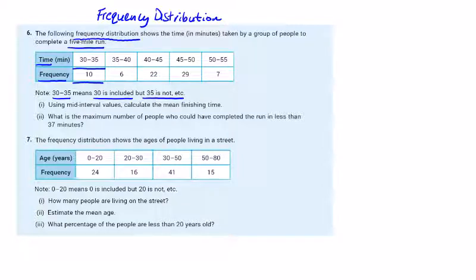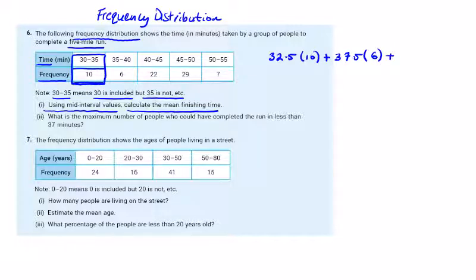So it says using mid-interval values, calculate the mean finishing time. So we know 10 people finished in this time period, but we don't know the exact time of each. So we're going to take the mid-interval of 30 to 35, which is 32.5, and we're going to multiply it by the frequency, which is 10. We're going to take the mid-interval of 35 to 40, which is 37.5, and we're going to multiply by 6. We're going to continue down underneath in a sec.